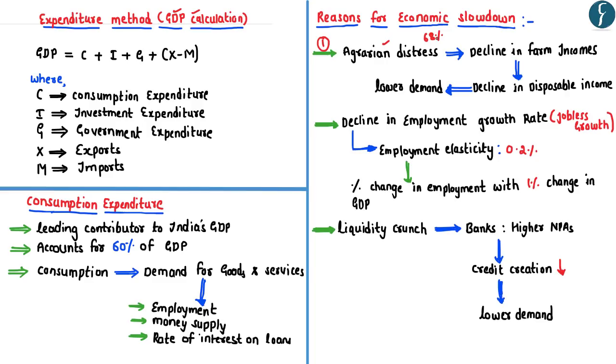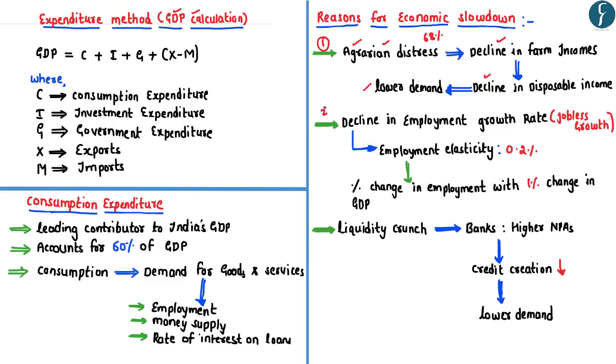However, in recent times the agriculture sector is facing agrarian distress, wherein the farmers are not able to realize fair and remunerative prices on the food grains which they grow, and this has led to a decline in farm incomes, leading to a decline in their disposable income and consequently a lower demand for goods and services in the Indian economy.